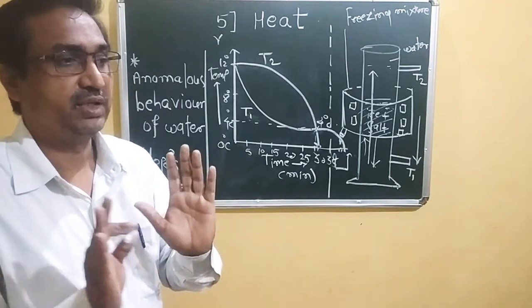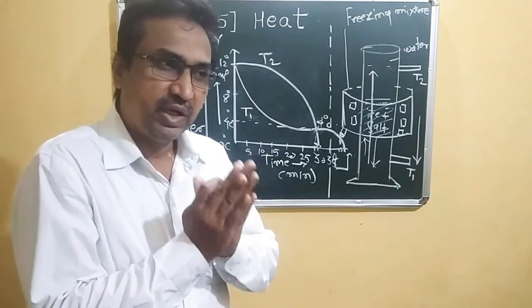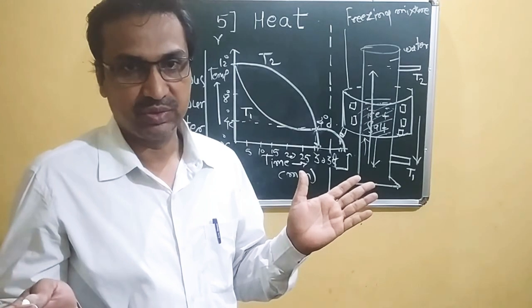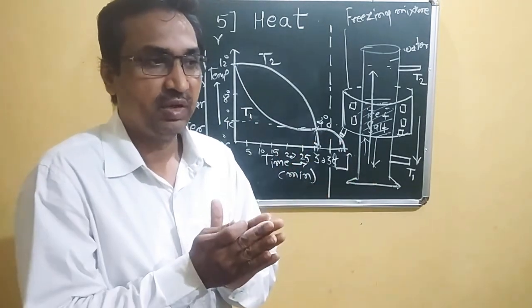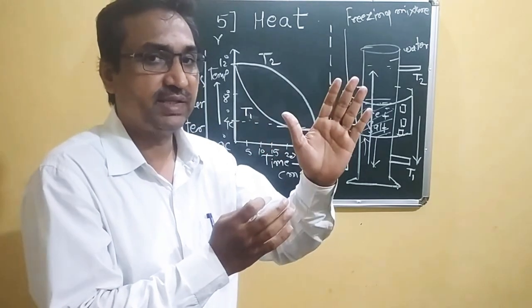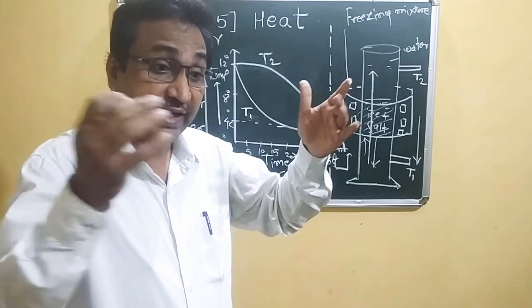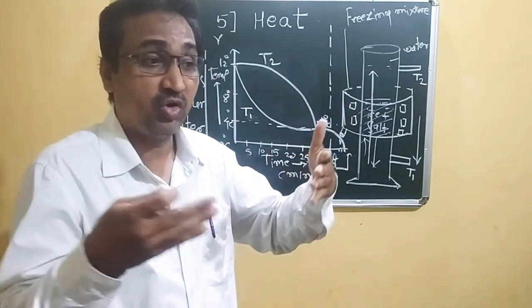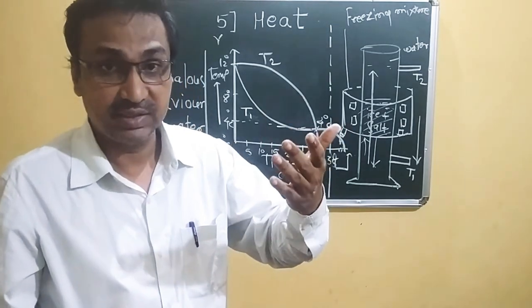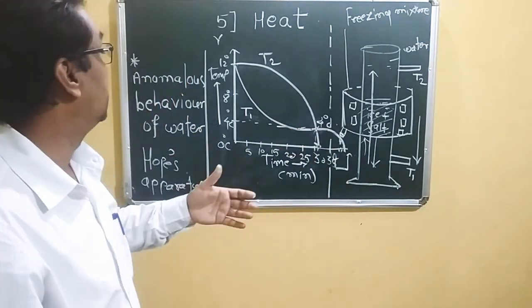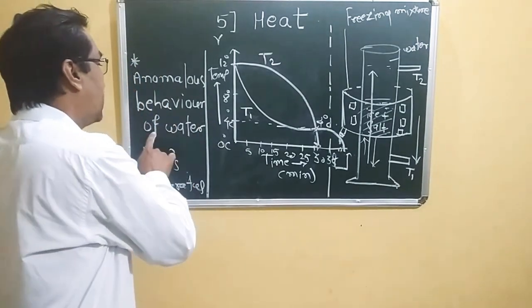Once again, I just told you the anomalous behavior of water. When we heat a substance, it expands. But when we heat water from 0 degrees Celsius to 4 degrees Celsius, instead of expanding, it contracts. Its volume decreases and density increases. This type of behavior shown by water is called the anomalous behavior of water.